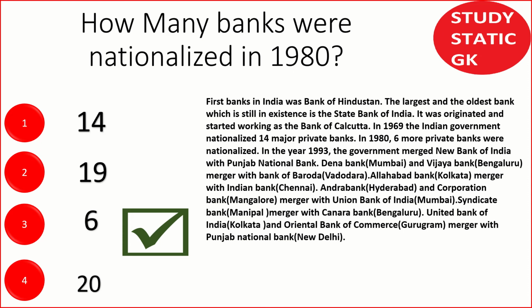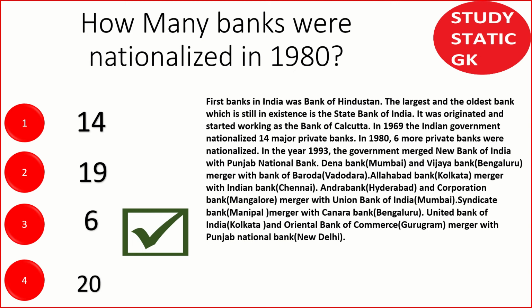And again, coming to bank nationalization. In 1969, the Indian government nationalized 14 major private banks. As I said earlier, in 1980, more private banks were nationalized. You may get confused sometimes. In the year 1993, the government merged New Bank of India with Punjab National Bank.